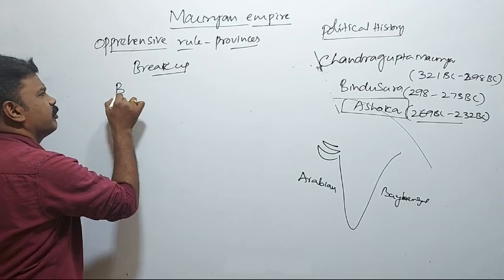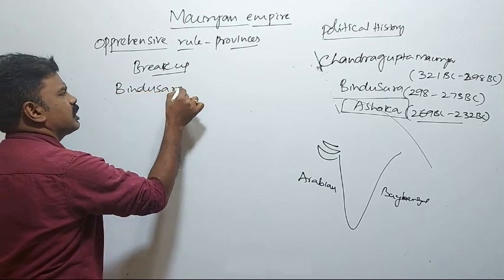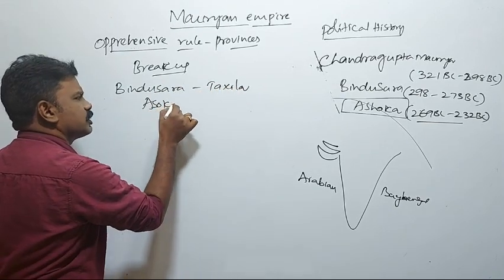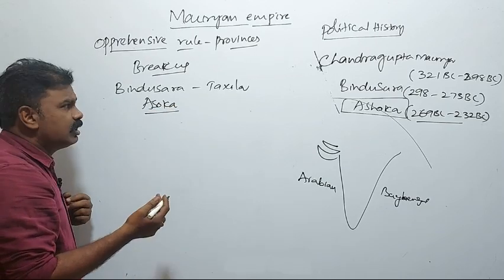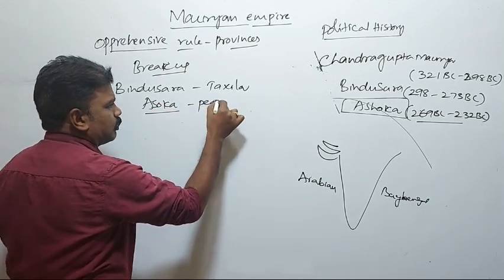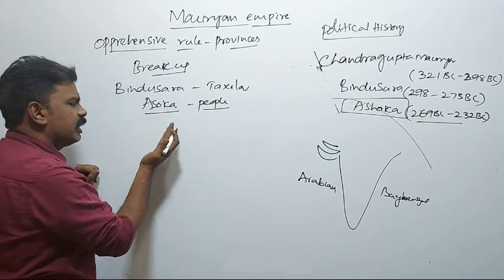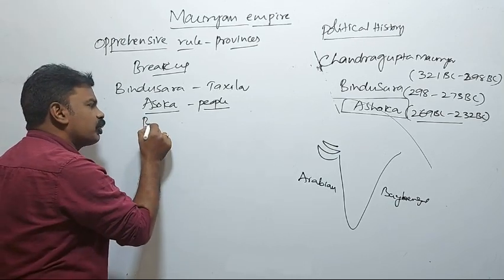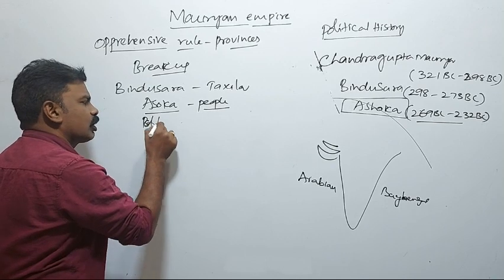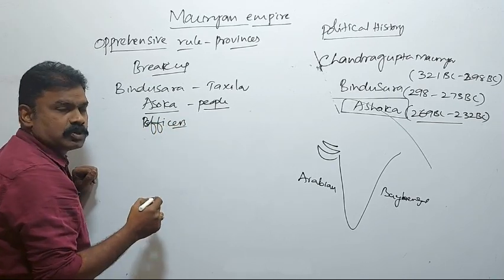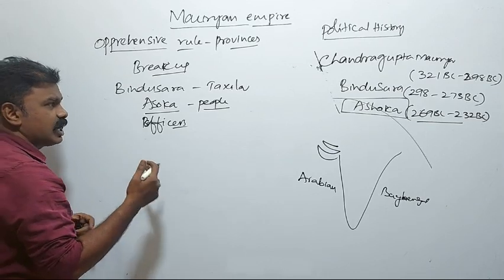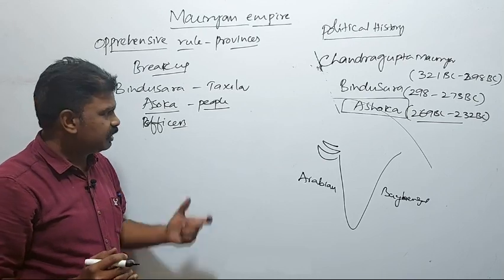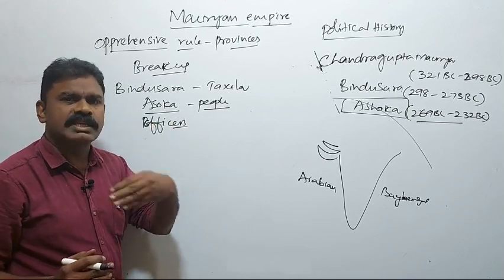For example, during the time of Bindusara, there occurred a revolt at Takshila. Ashoka was sent to suppress the revolt at Takshila. What did the people say to Ashoka? The real problem was not the rule. The problem was only with the bureaucracy, the local officers. So they started a revolt against the local officers rather than the rule. This was the main problem. Ashoka went there and solved the problem.